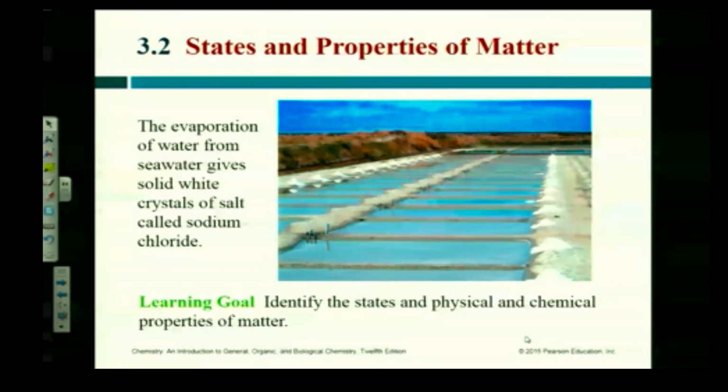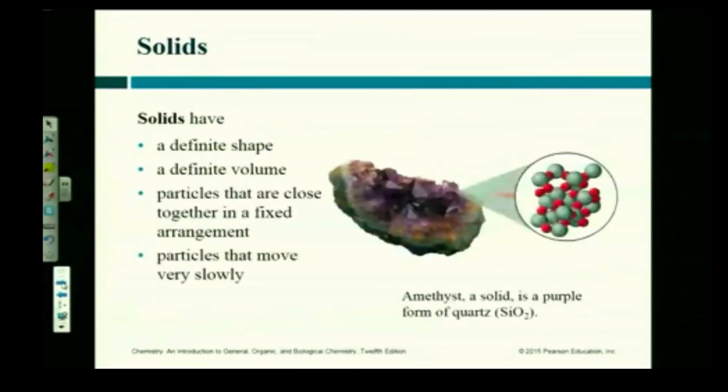So 3 states of matter, normal states of matter: solid, liquid, and gas. We're going to define each one of them, and then we're going to talk about how you change from one to another. Okay, here they have a certain state of matter. They have liquid, a homogeneous mixture. We talked about salt ponds last week. They evaporate the liquid, and they collect the salt.